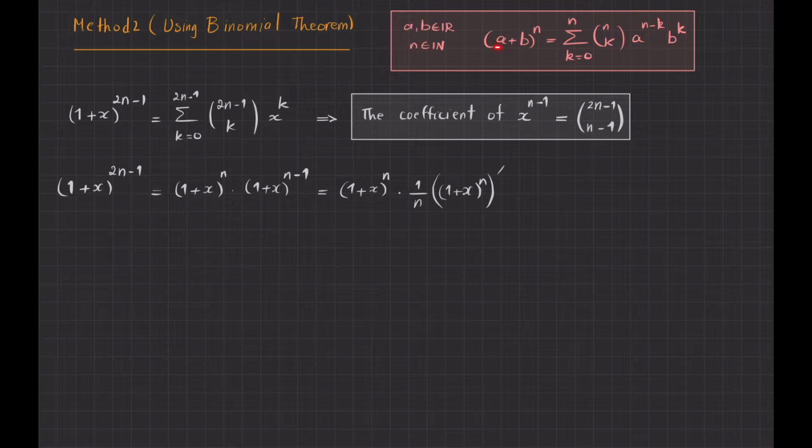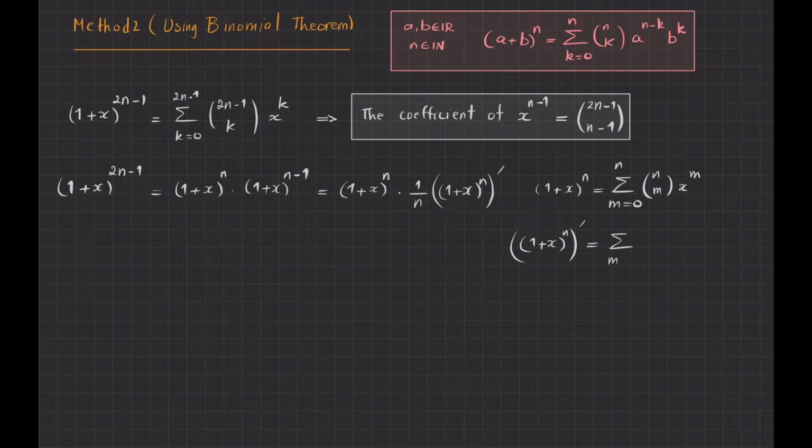So I want to give the role of a to 1, I give the role of b to x, and of course n is the same as n. So what can I do? 1 plus x to the power of n can be written as sigma, but because I have used index k, let me change my index here. So let me choose m. So m goes from 0 to n, and then I have n choose m, x to the power of m. And now if I ask you what is the derivative, it's extremely simple. I just take the derivative term by term from the right side.